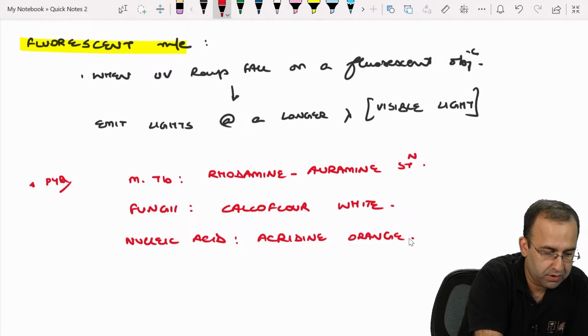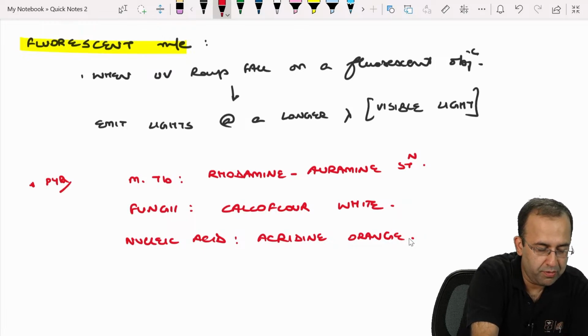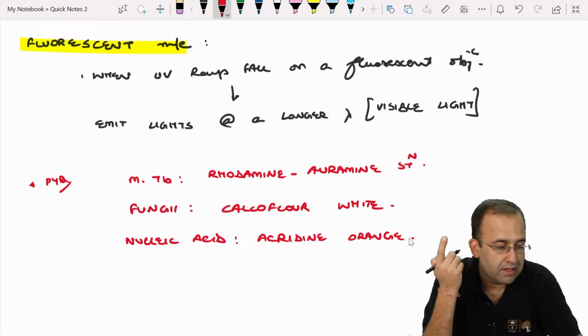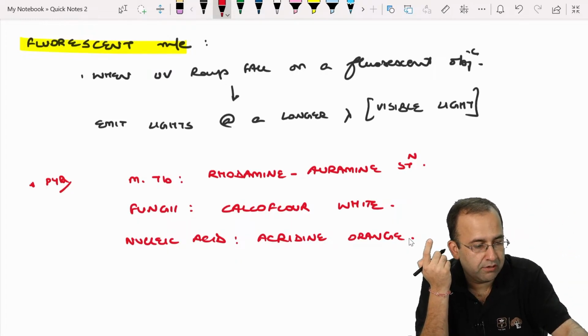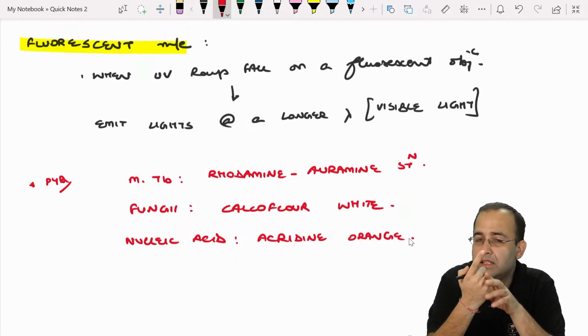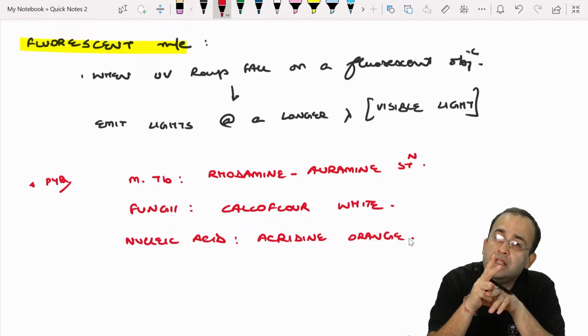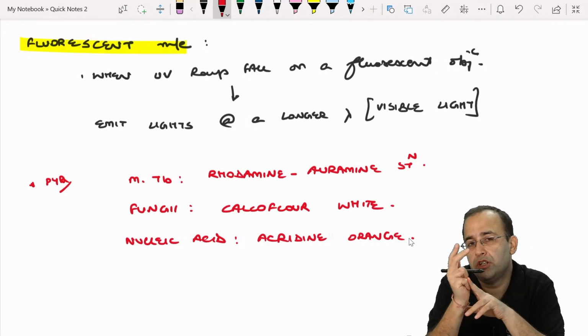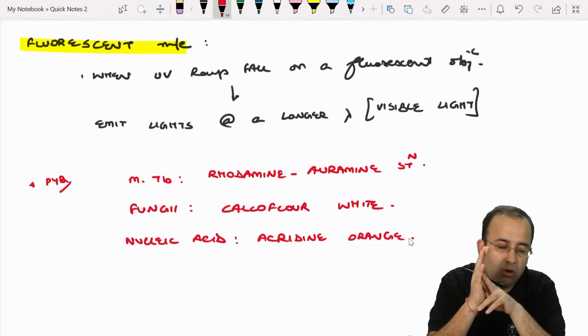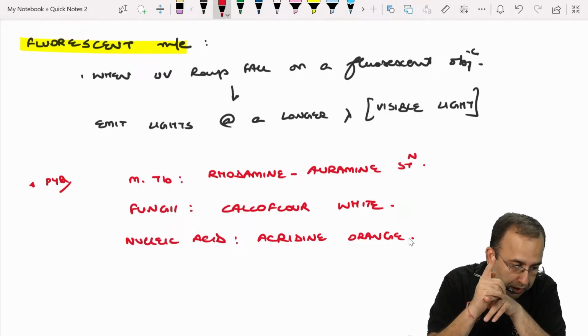So coming back, Wilson's disease, KF ring, Kayser-Fleischer ring: ATP7B gene mutation, chromosome 13, autosomal recessive, copper.